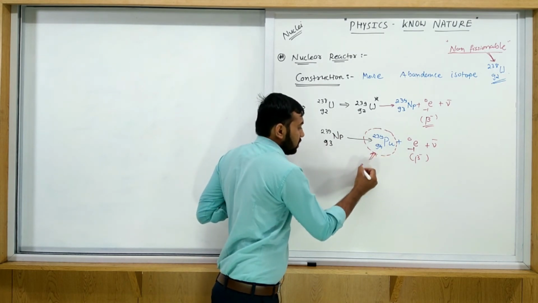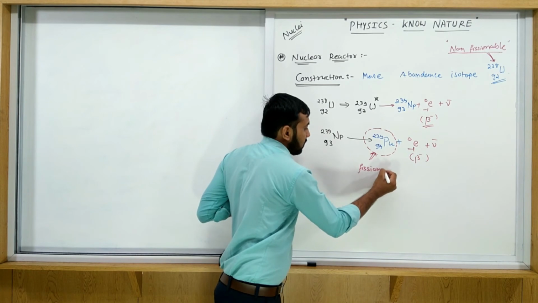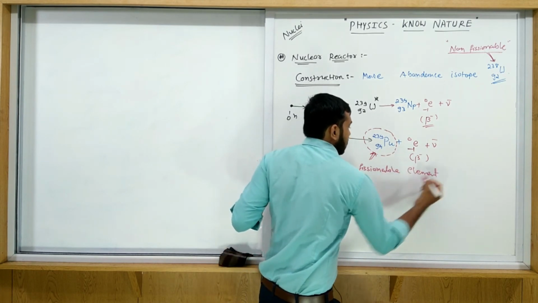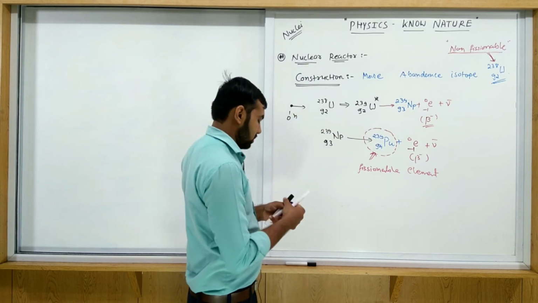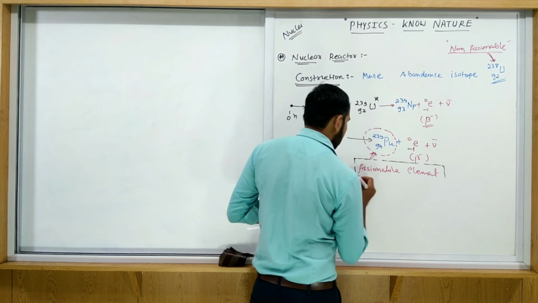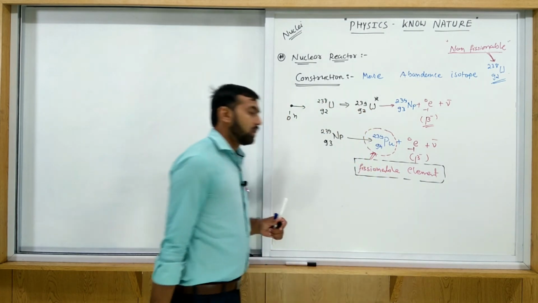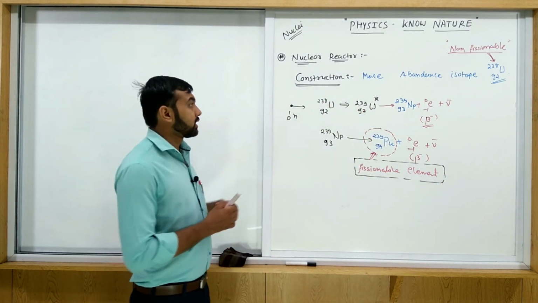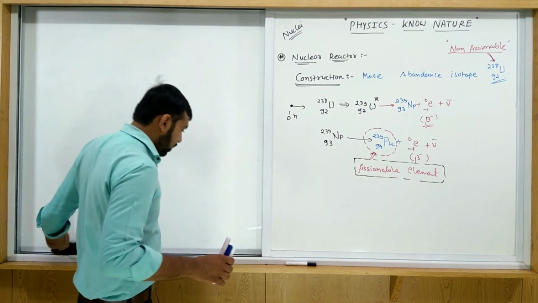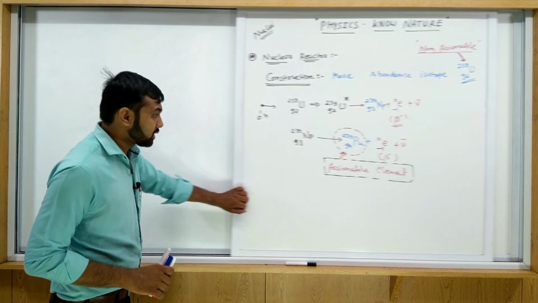This plutonium is a fissionable element with neutrons. With the neutron, this is considered a fissionable element. And this is just a process actually. But how does a reactor work? How does a reactor work? So a reactor works like this.